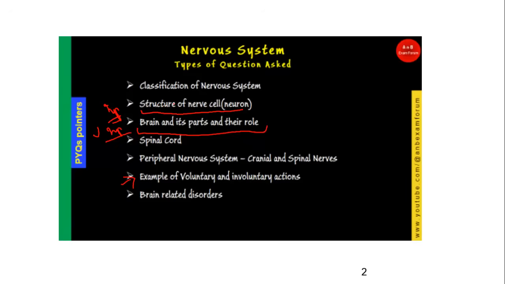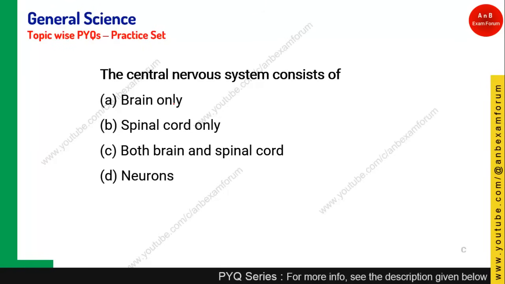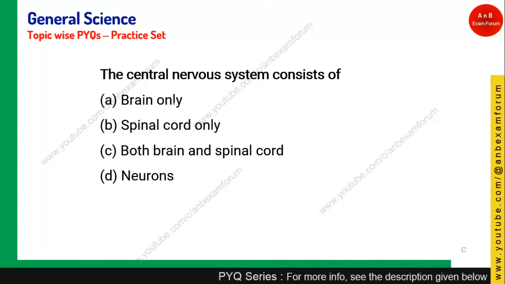So the question says, the central nervous system consists of what? So student, don't answer option A. If you have given option A, you are wrong, even though it is part of the central nervous system, but you should remember it consists of both brain and the spinal cord as a part of central nervous system.